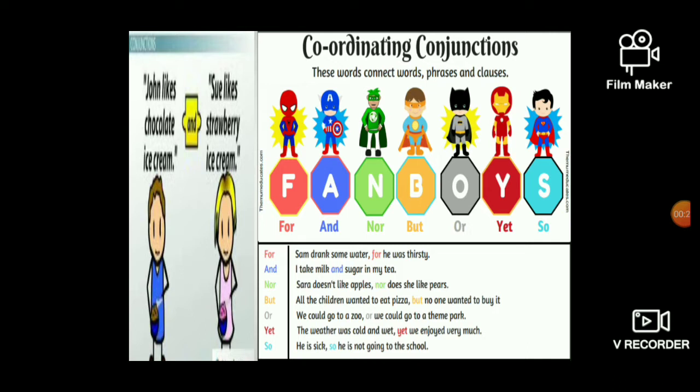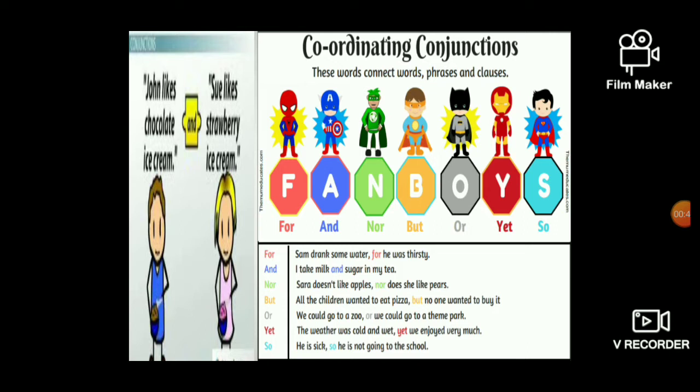You can call that FANBOYS. You can remember that easily using this word. F stands for for, A stands for and, N stands for nor, B stands for but, O stands for or, Y stands for yet, and S stands for so.